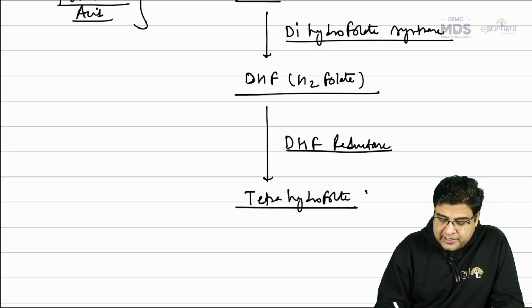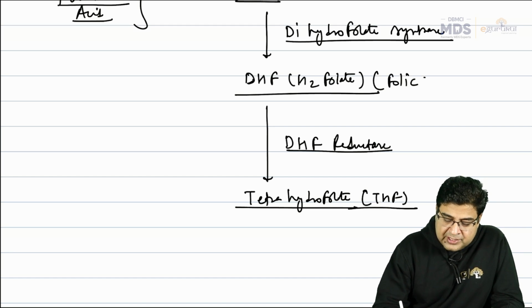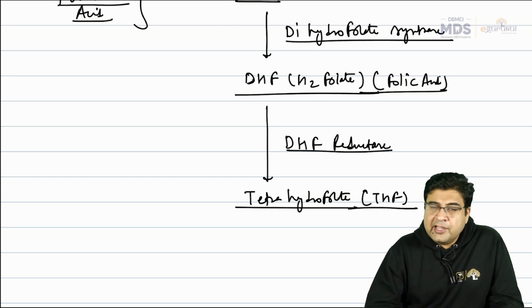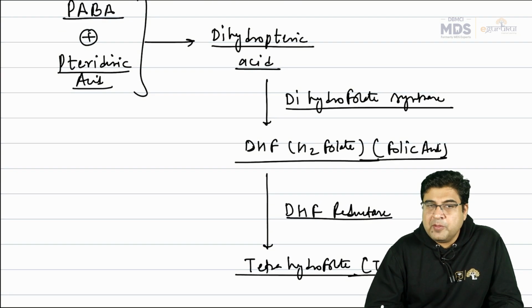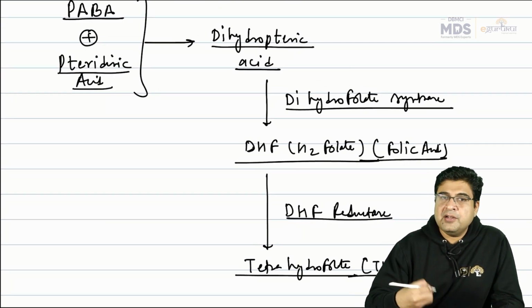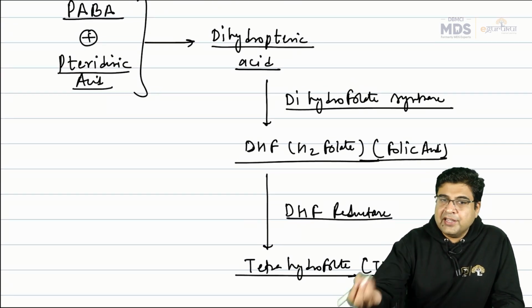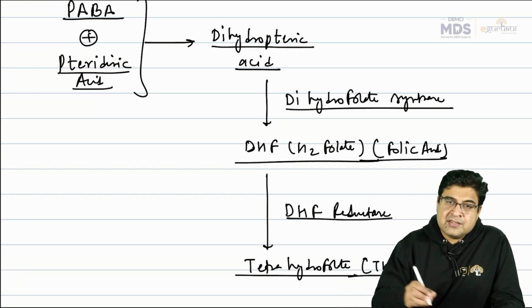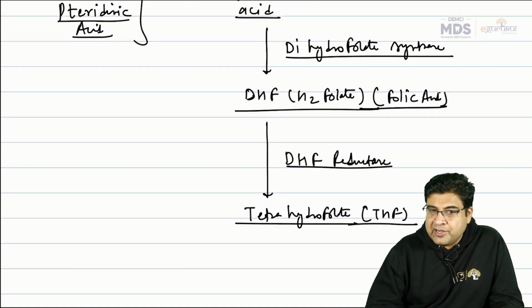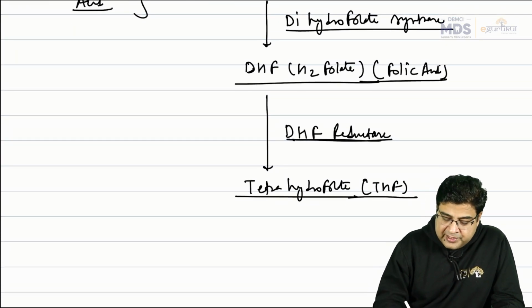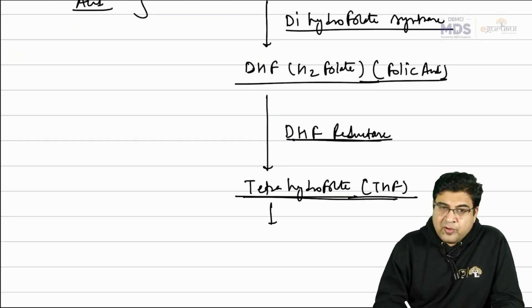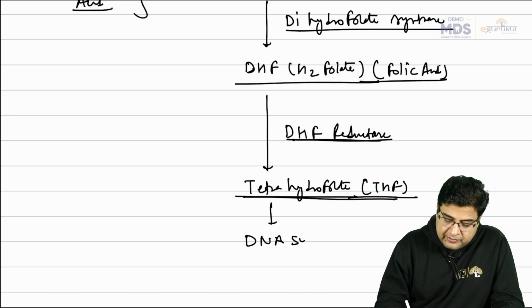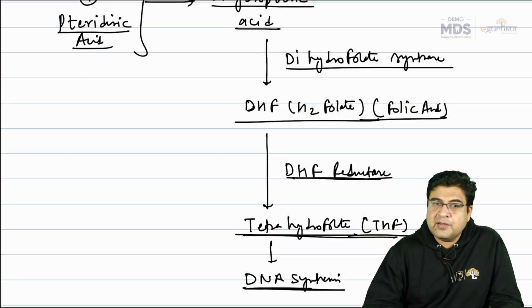Now this tetrahydrofolate is the active form of folic acid. You can see dihydrofolate is also known as folic acid. So bacteria has to make its own folic acid. This you people have to understand. We as humans don't make folic acid. We directly get it from the food. But bacteria is dependent on its own pathway to make folic acid, convert it to dihydrofolate, and then tetrahydrofolate, the active form of folic acid, which is ultimately required for DNA synthesis in a bacteria.